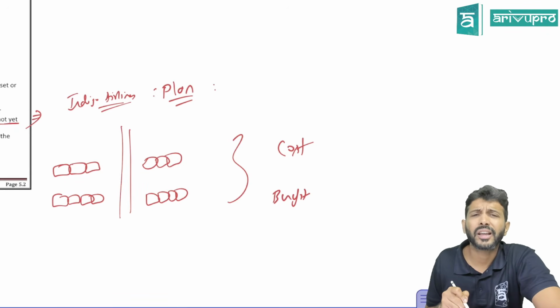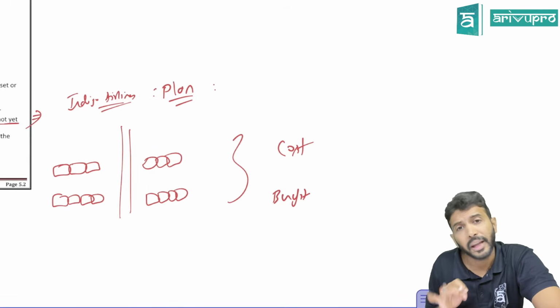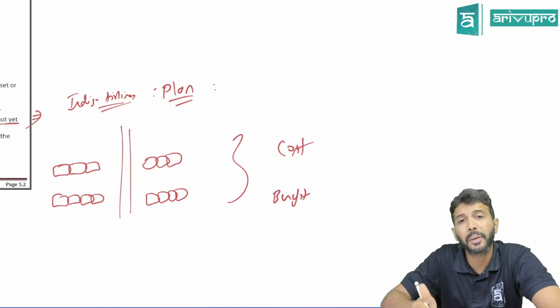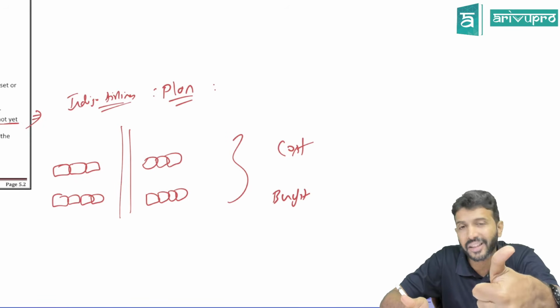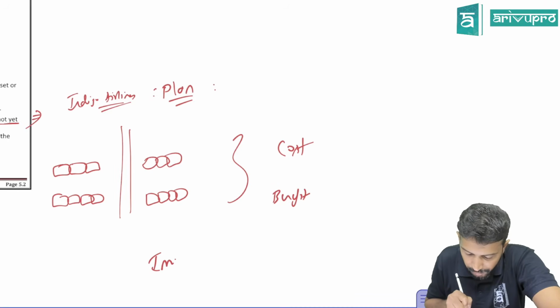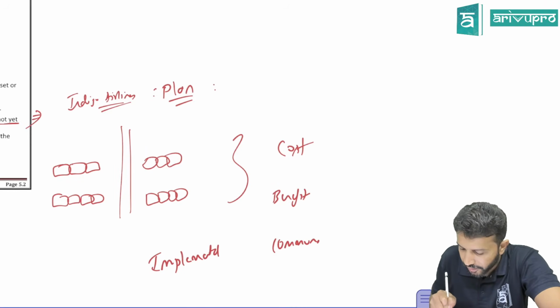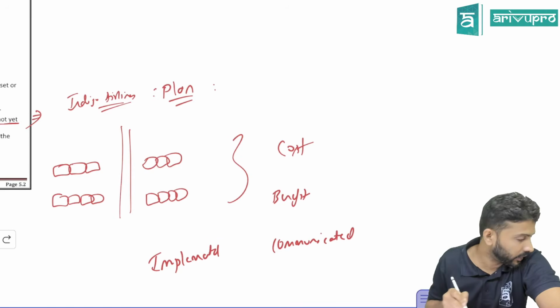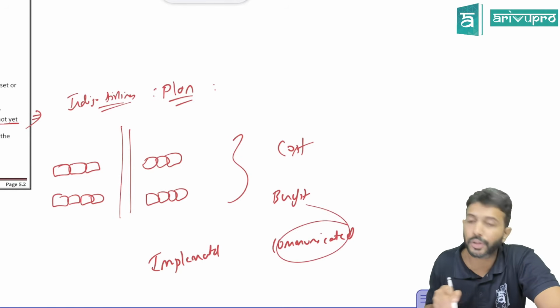So when can you say it is committed? Let's say Indigo Airlines started implementing this plan. Now they are committed. So if they have either implemented the plan or they have communicated the plan, we'll study this in IND AS 37 also, to say that you're committed, you check for either the implementation or the communication.